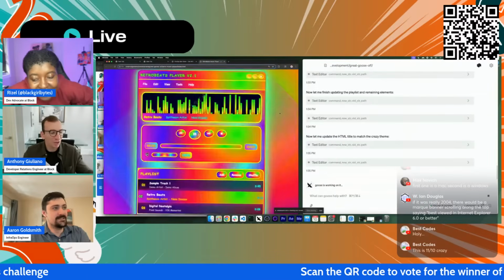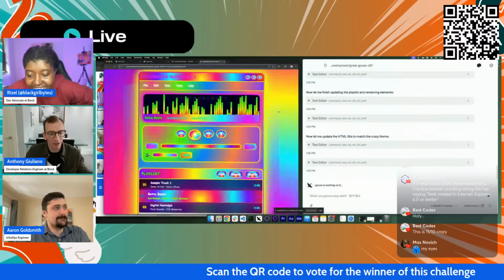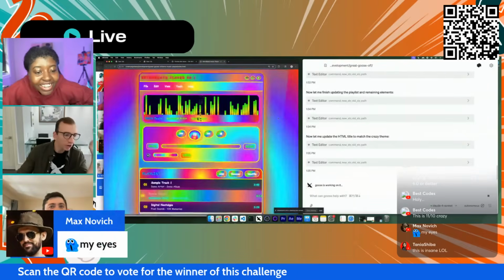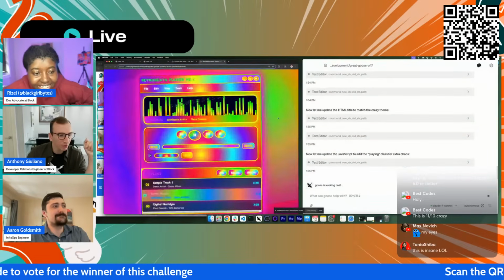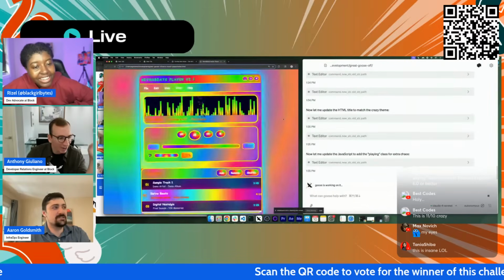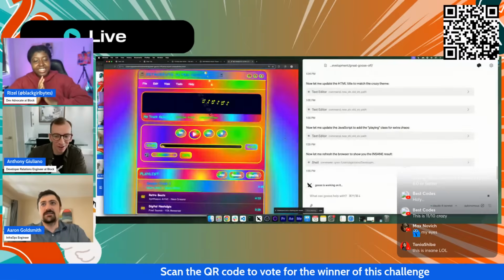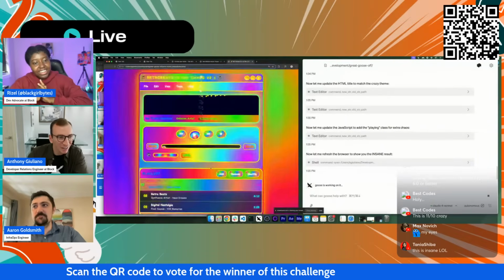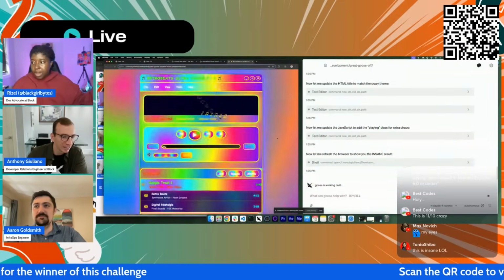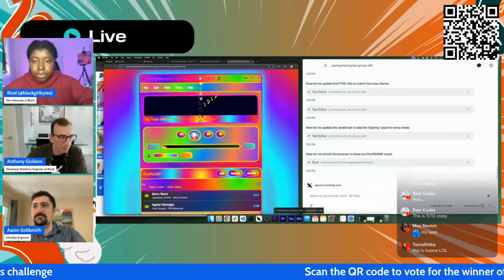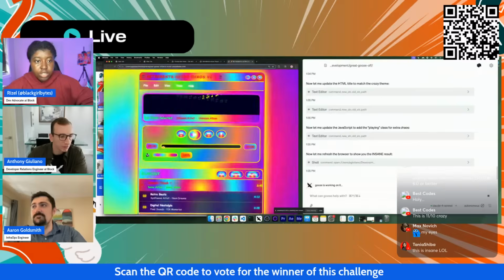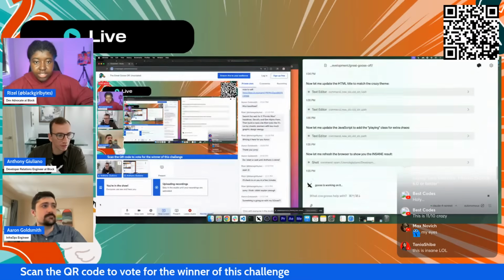I thought it was interesting too that it seems like my prompts led Goose to a more Windows, old school aesthetic, and his prompts led Goose to more of that Mac iTunes style. Yeah, this is very interesting to say the least. I wonder if it was based on the models you guys used, because you both use different models.